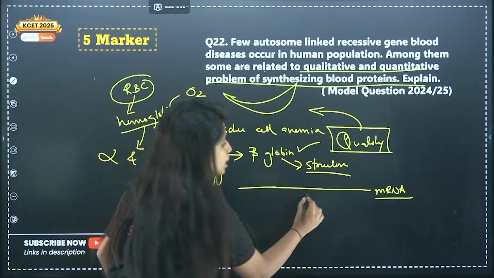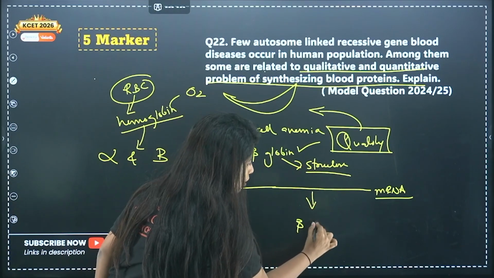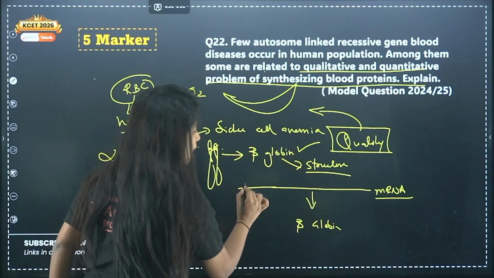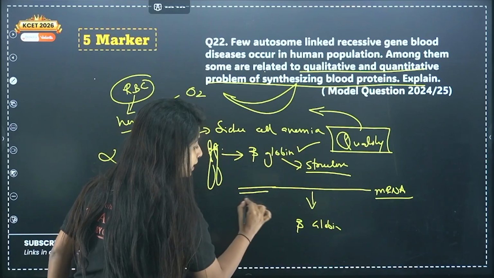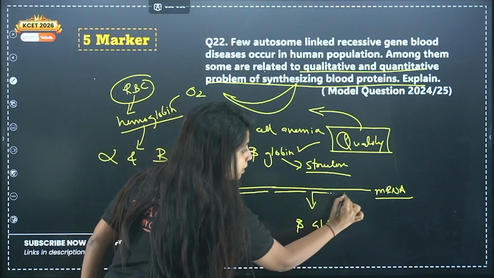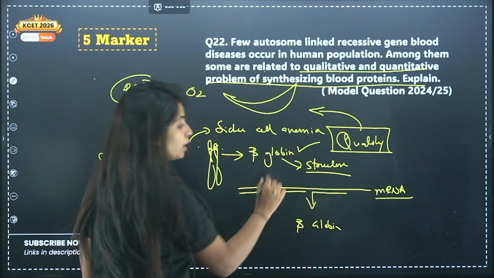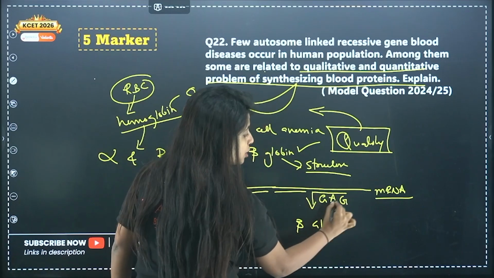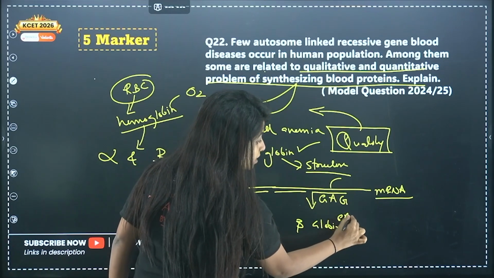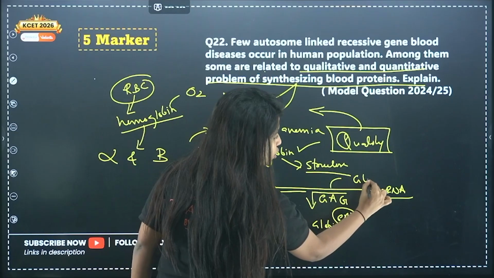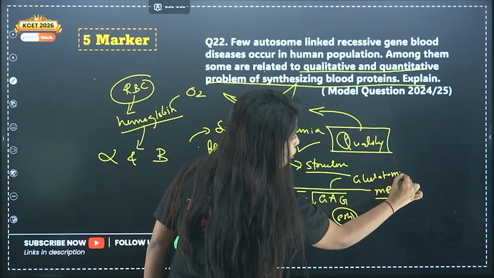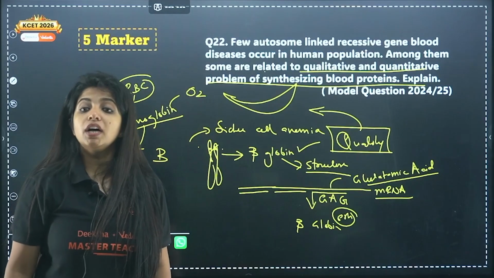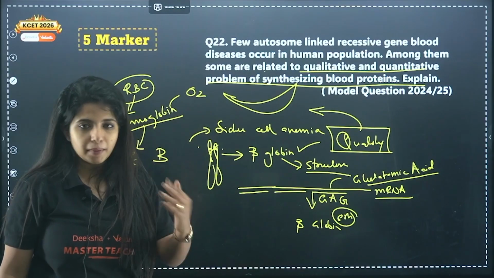So mRNA is going to code for this. It will have multiple codons, and codons basically come in the form of triplets, right? Now here you usually have what? GAG. And GAG, on the 6th position, my dear children, is responsible for the production of glutamic acid, which is an amino acid.